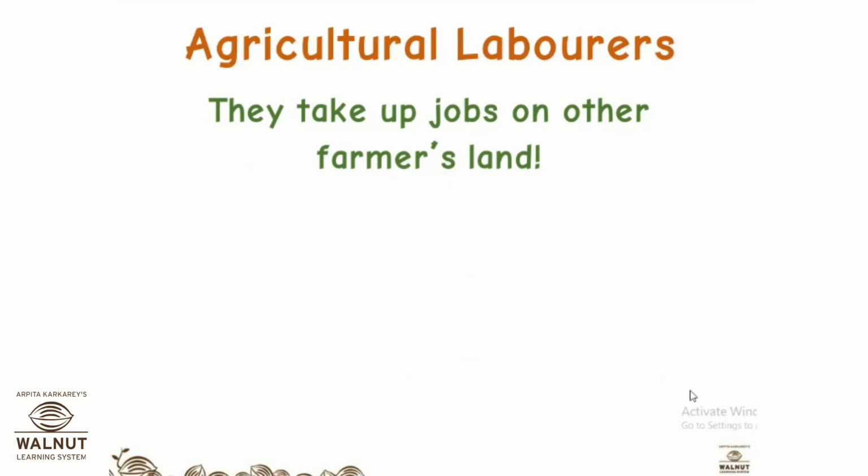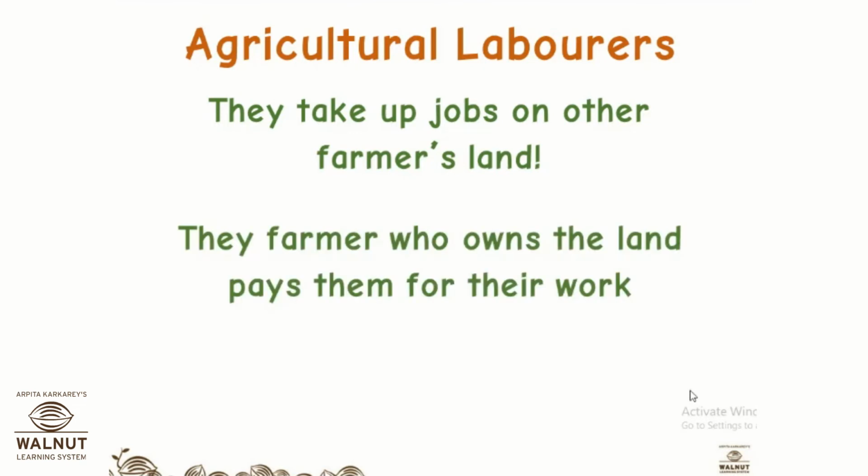So in order to earn money, if they have a very small piece of land where they can't grow anything extra to sell in the market, or if they don't have land at all to grow anything, in these two conditions, what happens is they take up jobs or they start working on another person's land, maybe that other person who has a big land. Okay, so on a big land, there are a lot of jobs that are available for that farmer.